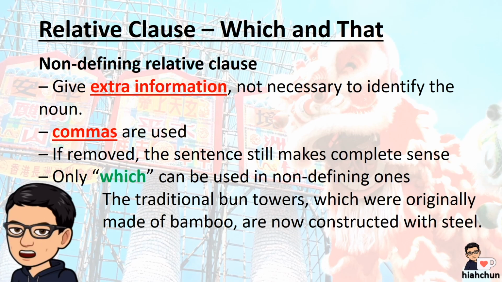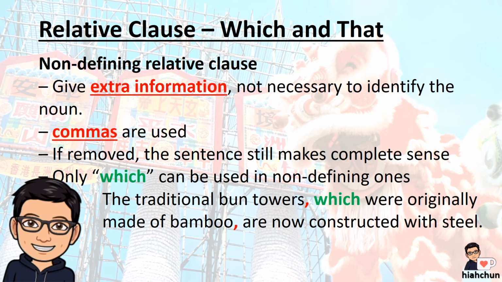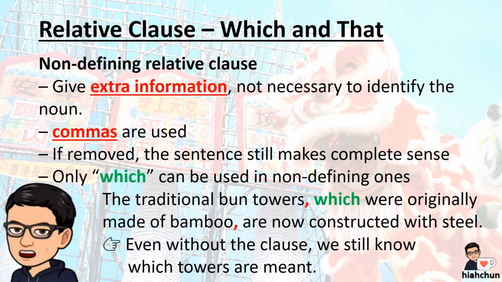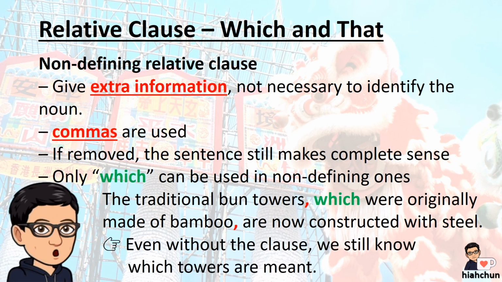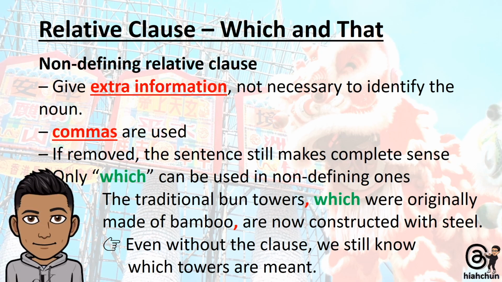The traditional bun towers, which were originally made of bamboo, are now constructed with steel. We already know which traditional bun towers we're referring to. The non-defining relative clause, which were originally made of bamboo, adds extra detail. This is a non-defining clause, isn't it? We need commas, and only which is correct.